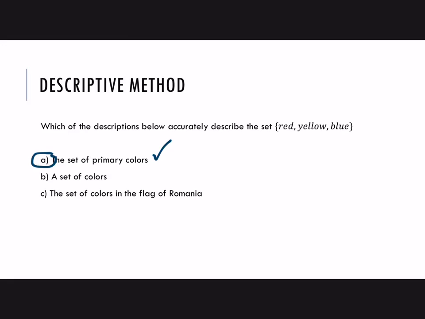A set of colors, not complete enough. We don't know which colors. We could write other sets that are not red, yellow, blue. The set of colors in the flag of Romania. Well, if you know this one or if you've looked it up, the colors of the flag of Romania are red, yellow, and blue. So that is a good description.